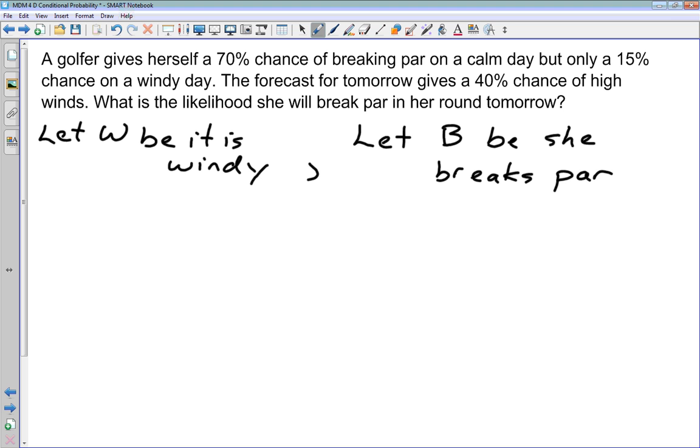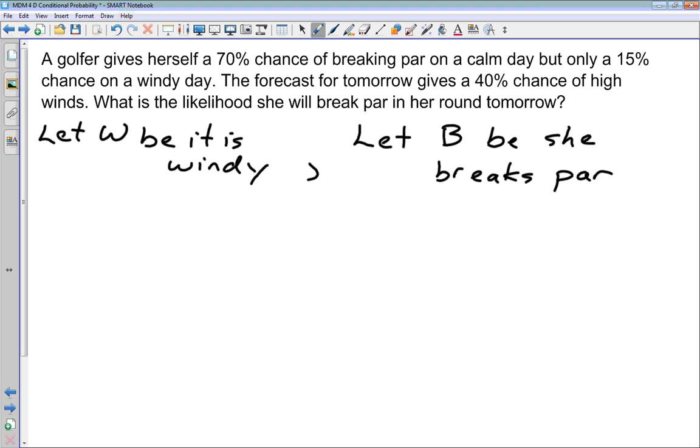So what are we told here? 70% chance of breaking par on a calm day, but only 15% chance on a windy day. Let's think about this in terms of how many ways she can break par.